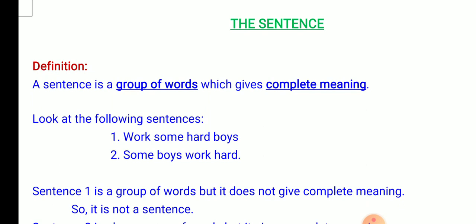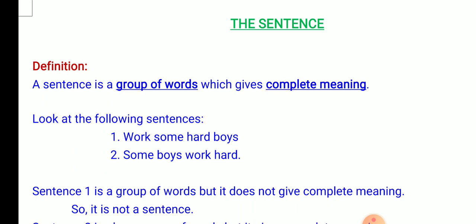Now, look at the words in bold and underlined. Group of words. It means a combination of words. A sentence must be a group of words, that is, 2 or 3 or 4 or 5 words put together, and these words put together must give complete meaning. Complete meaning means full meaning.